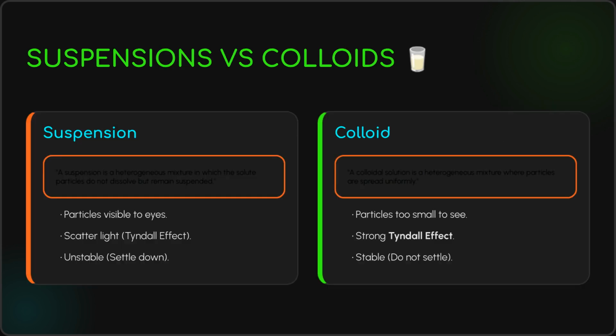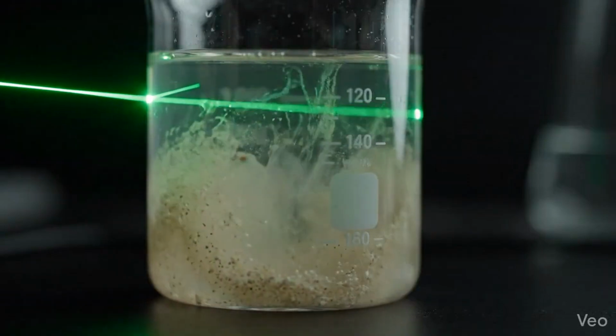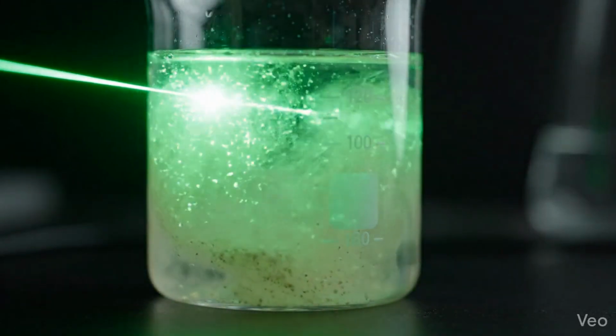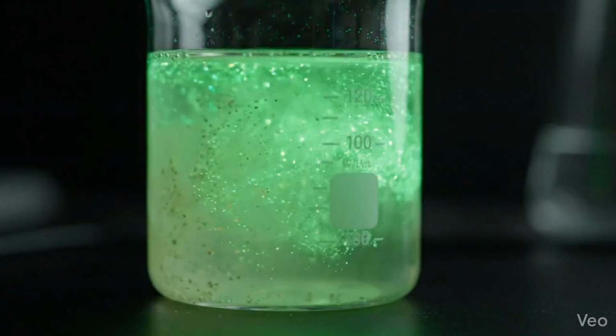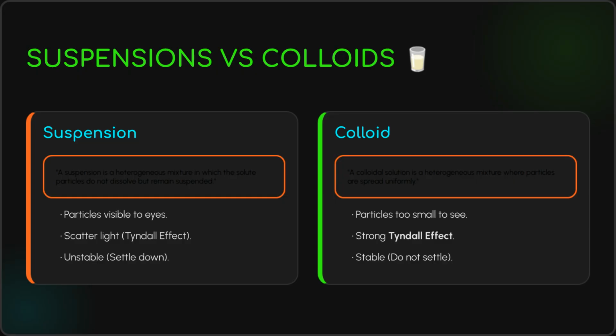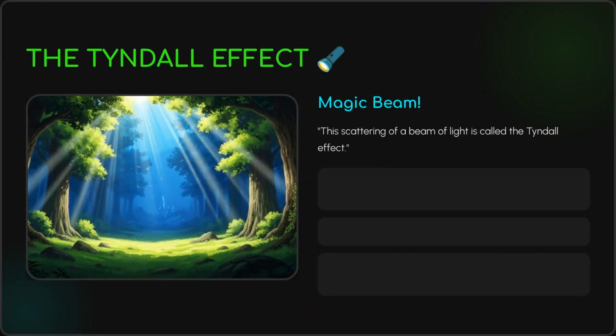A suspension is a heterogeneous mixture where solute particles do not dissolve and remain suspended. Particles are visible, scatter light, and are unstable, settling down. A colloid is a heterogeneous mixture with uniformly spread particles too small to see, a strong Tyndall effect, and stable, non-settling particles.